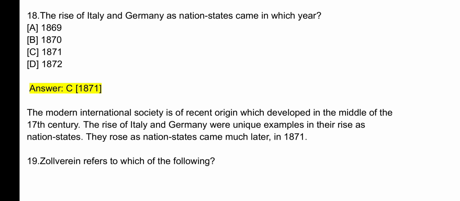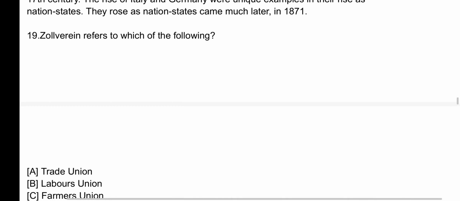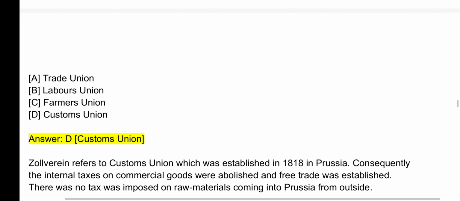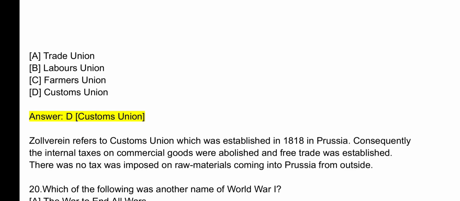Question number 19. Zollverein refers to which of the following? Correct answer is D. Customs Union. Zollverein refers to customs union which was established in 1818 in Prussia. Consequently, the internal taxes on commercial goods were abolished and free trade was established. No tax was imposed on raw materials coming into Prussia from outside.